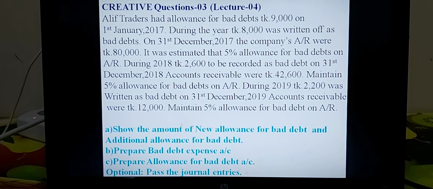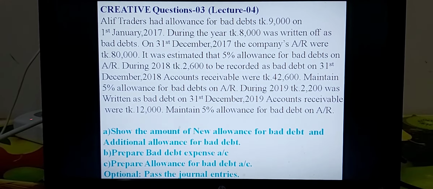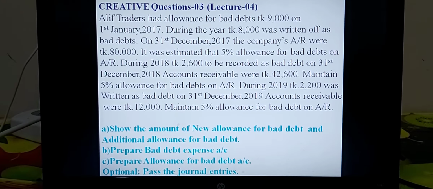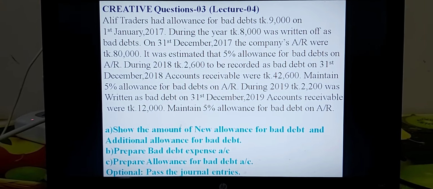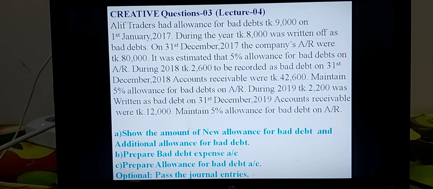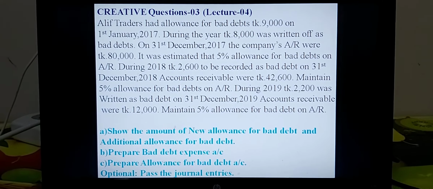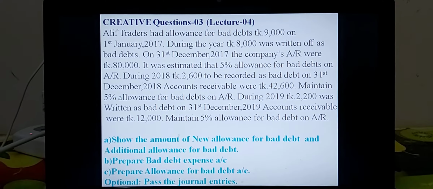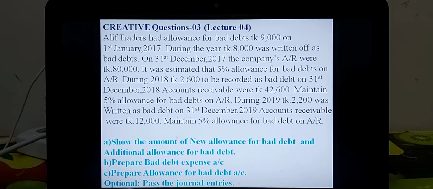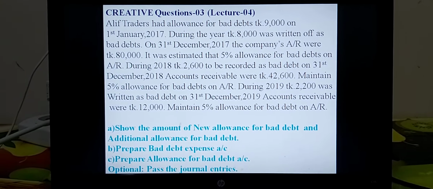Question is given, or stem is given. Olive traders had allowance for bad debt Taka 9,000 on 1st January 2017. That is, the opening balance of bad debt provision is given 2017. That is old allowance for bad debt. During the year, Taka 8,000 was written off as bad debt. That is bad debt expense or uncollectible debt expense Taka 8,000.